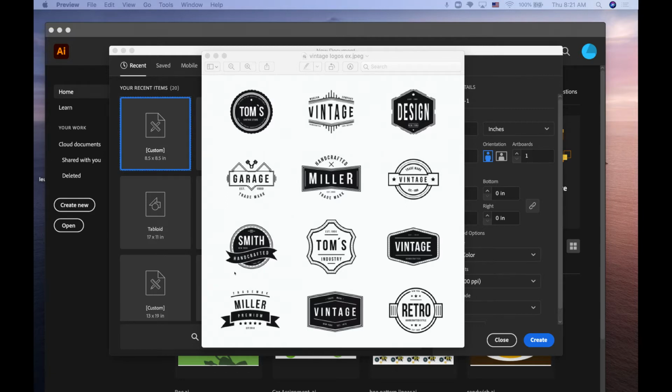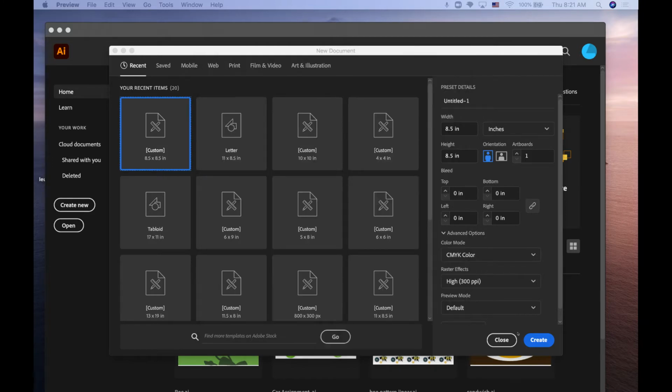There's a lot of cool things going on here. There's a lot of type on a path, a lot of wiggly text. There's some interesting lineage. There's some interesting borders. It's simple, it's clean, it's really popular right now. So we're going to take a look at how to do that.